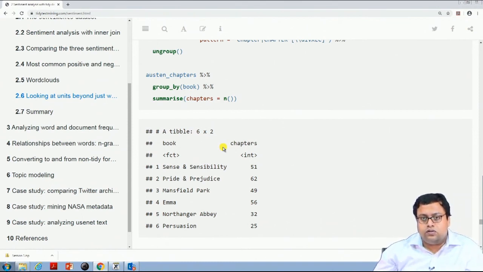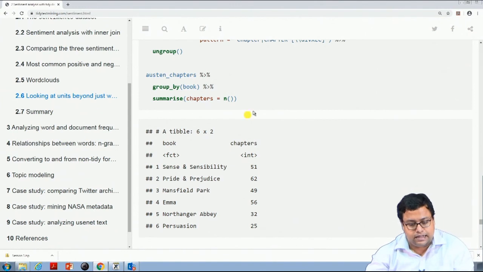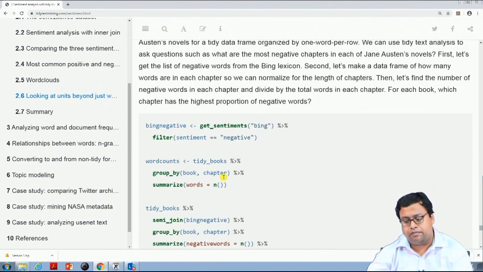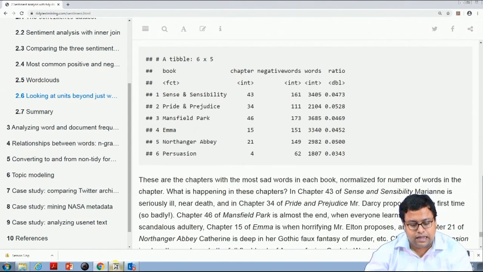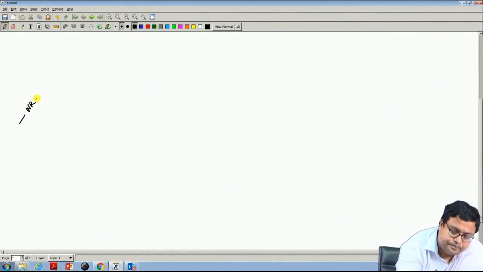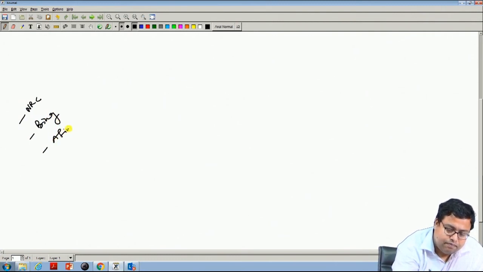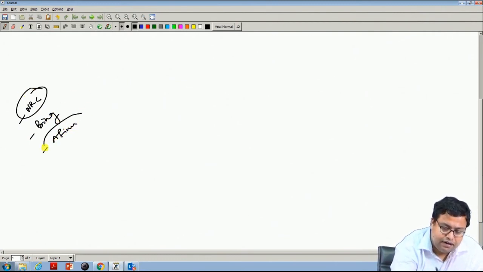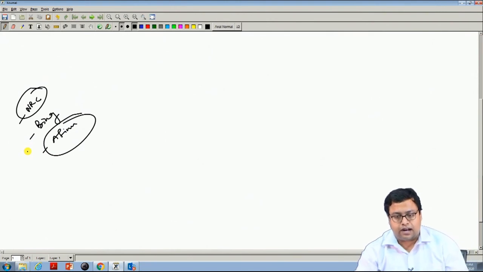So how can I look beyond words when I am doing sentiment mining? Using these three lexicons, NRC, Bing and Afinn, and probably majorly NRC and Afinn, we will be doing some work in the next video.